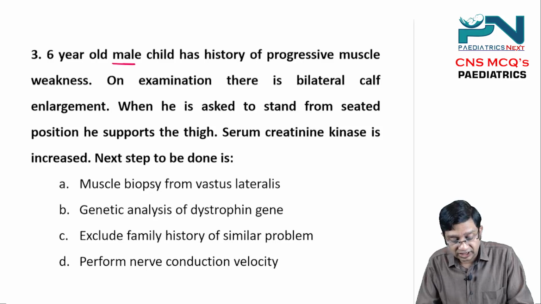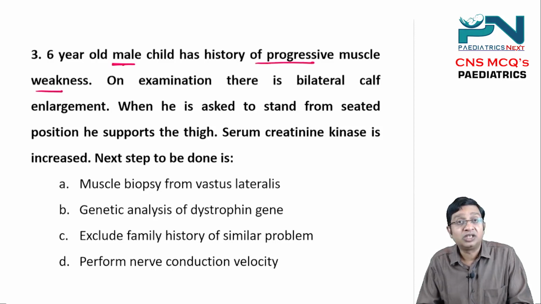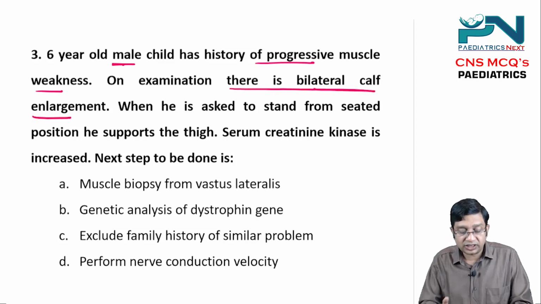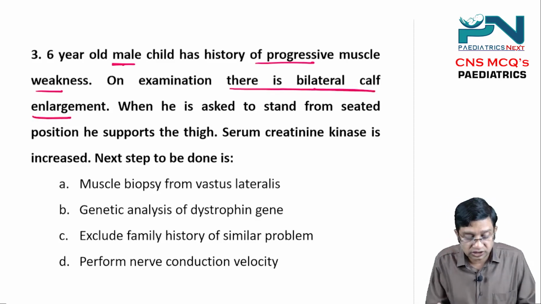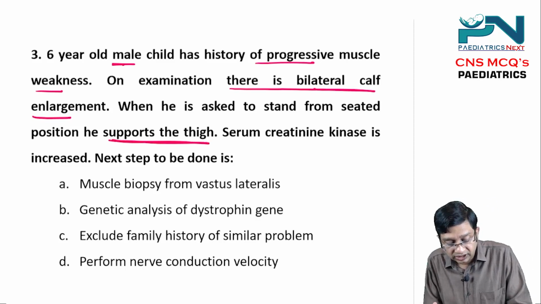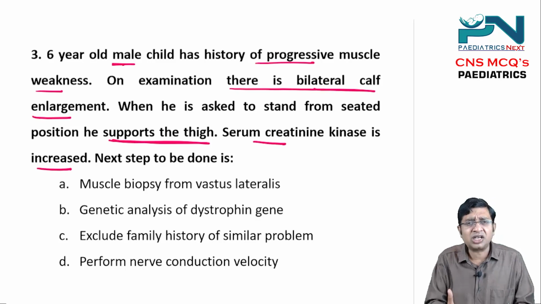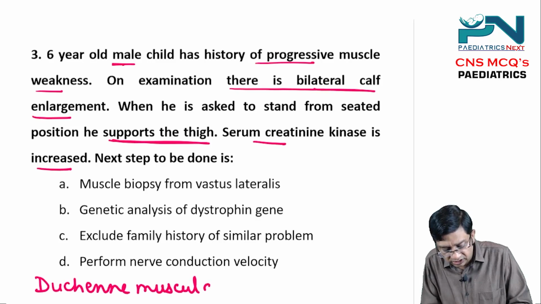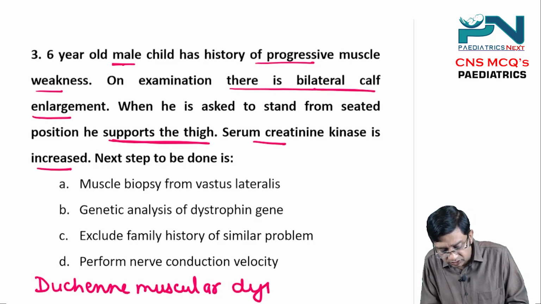A 6-year-old male child has a history of progressive muscle weakness. On examination, there is bilateral calf enlargement. When he is asked to stand from the seated position, he supports his thigh. Serum creatine kinase is increased. Now instantaneously you should be able to make the diagnosis. We are talking here of Duchenne muscular dystrophy, right?